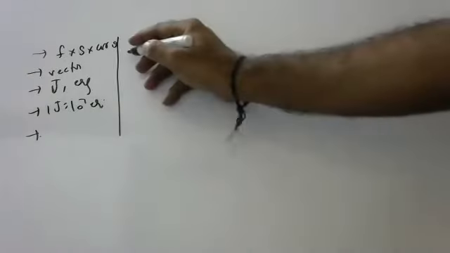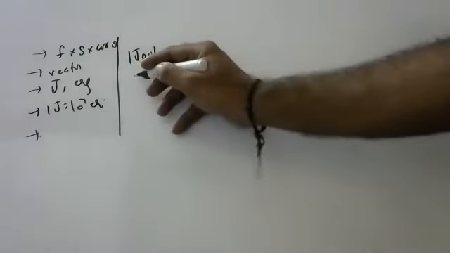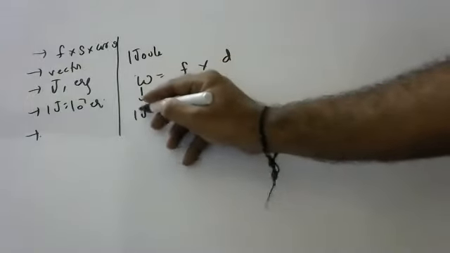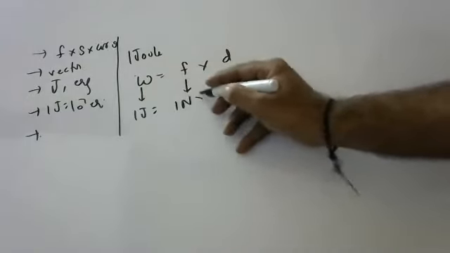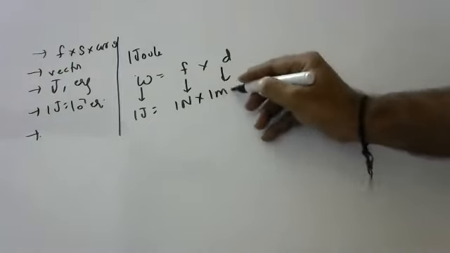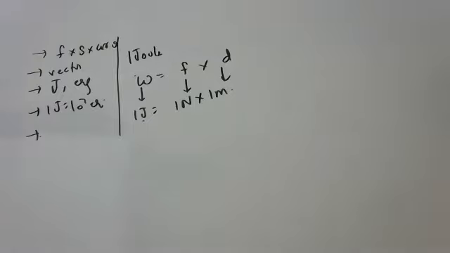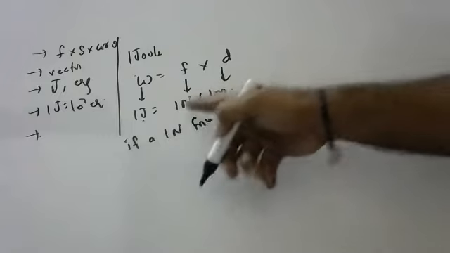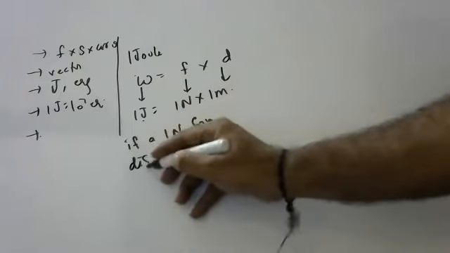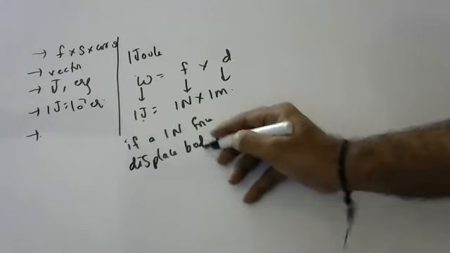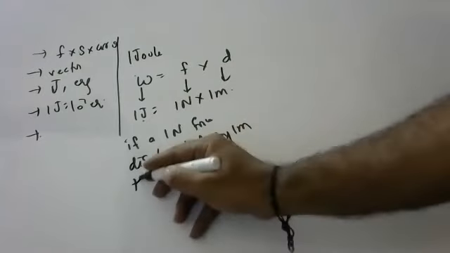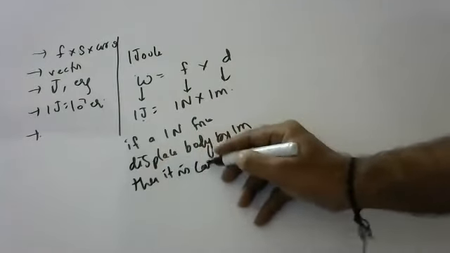Now children, I want to define what is 1 joule. If anyone asks you the definition of 1 joule, work is equal to force into displacement, yes or no? So 1 joule is defined as: when 1 newton of force is applied, if a body displaces by 1 meter, then it is called 1 joule. Again I am saying, if 1 newton force displaces a body by 1 meter, then it is called 1 joule.